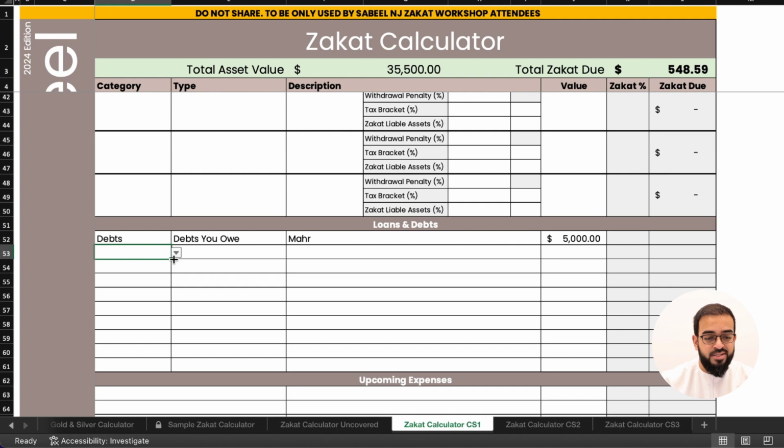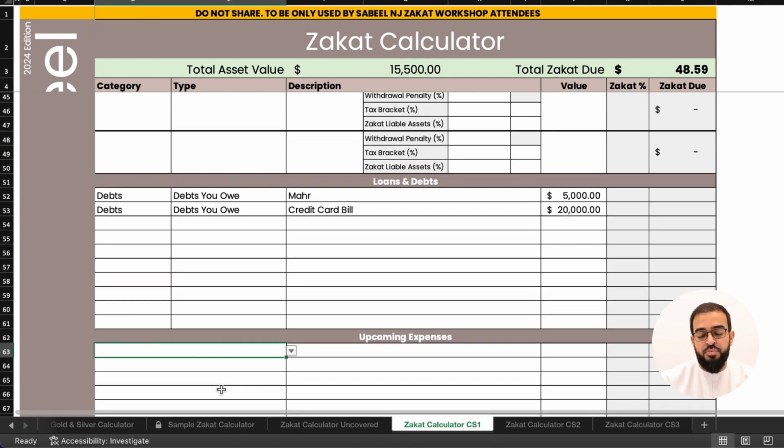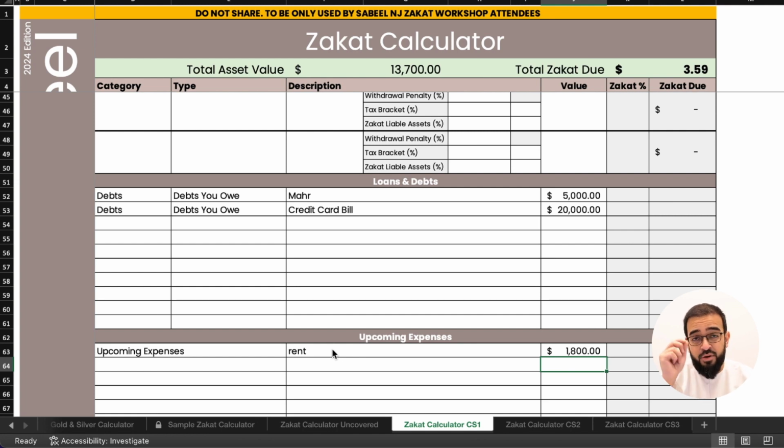The next type of debt that he has is a credit card bill, and we'll put credit card at $20,000. And the last piece that we want to put in for upcoming expenses is one month's worth of rent. So we put in upcoming expenses, rent at $1,800. So his total asset value, after accounting for all deductions, debts, and expenses, is $13,700.